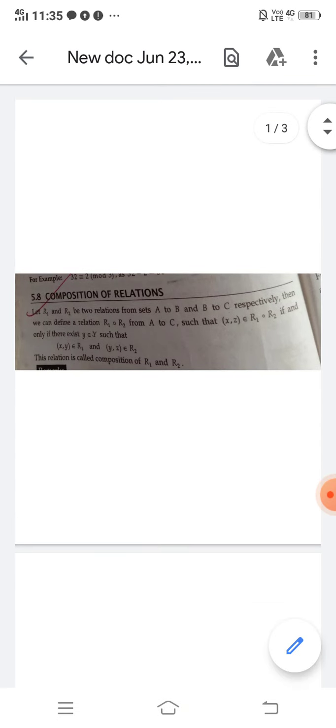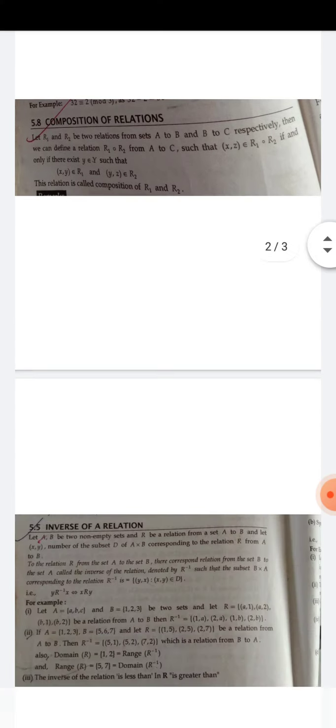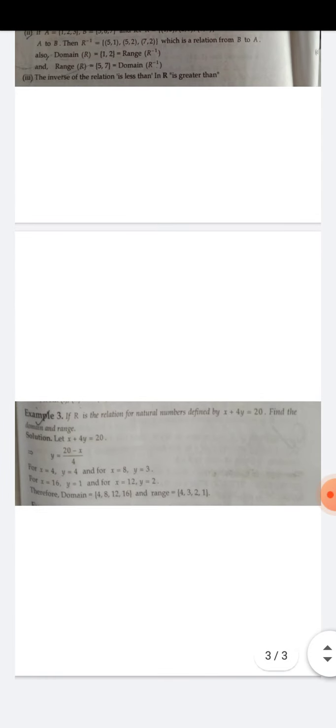So today I have discussed the concepts of composition of relation, inverse of relation, and also numericals based on this.